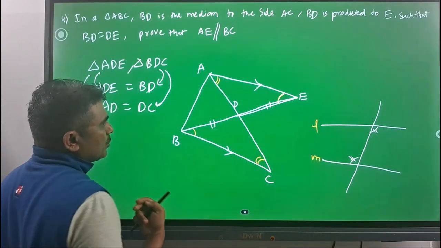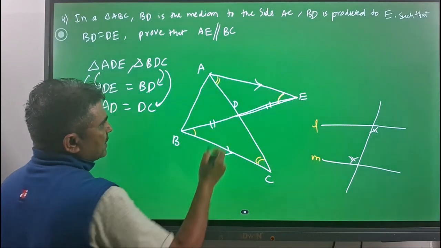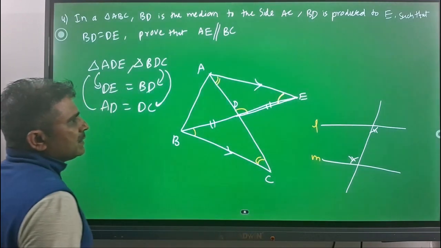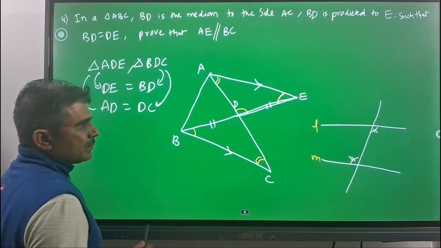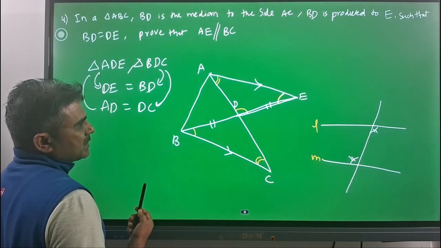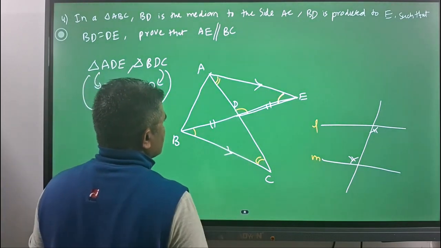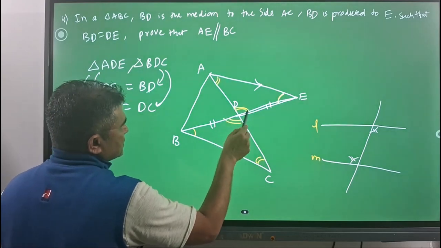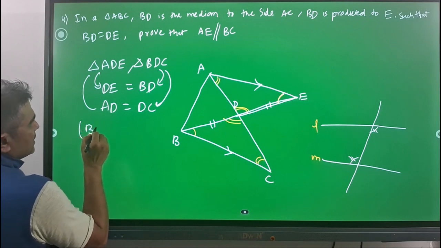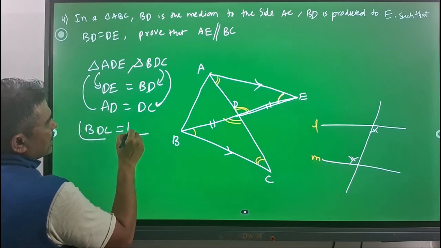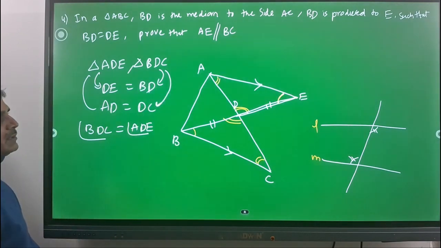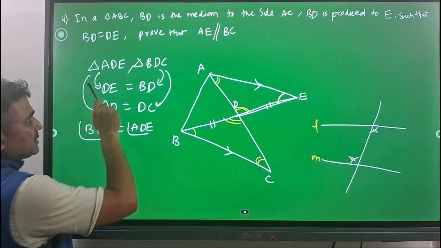So consider the angle at D, angle ADE and angle BDC, which are equal, because when two lines cross each other, the vertically opposite angles are the same. I will specify the names: angle BDC will be equal to angle ADE.